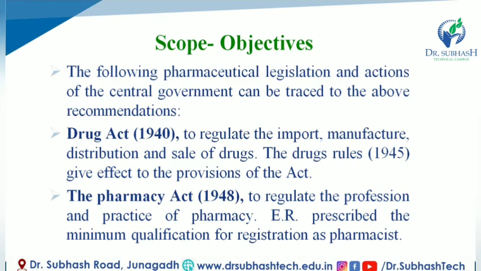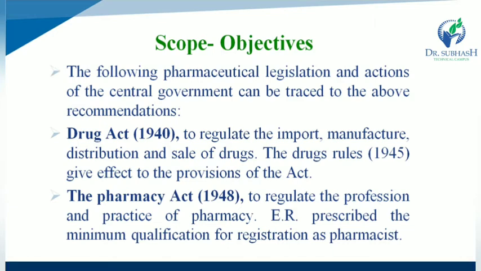The second one, the Pharmacy Act 1948. What is the role of the Pharmacy Act 1948? It regulates the profession and practice of pharmacy, and education regulation prescribes the minimum qualification for registration as a pharmacist. So the second act that came after the Drugs and Cosmetics Act 1940 is the Pharmacy Act 1948. It regulates the profession as well as the practice of pharmacy, while education regulation prescribes the minimum qualification required for registration as a pharmacist.